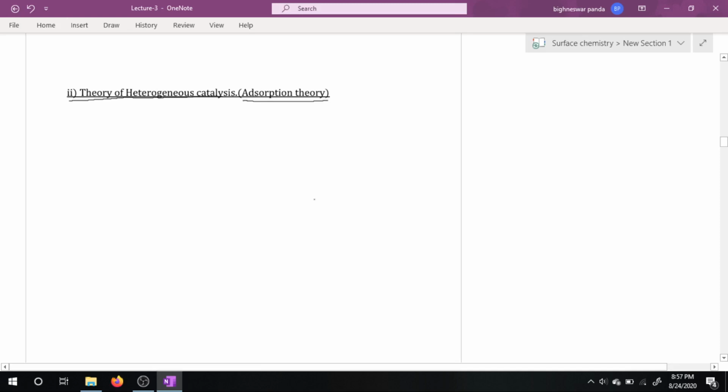This is called heterogeneous catalysis. For example, N2 plus 3H2, in presence of Fe, gives rise to 2NH3. Here nitrogen is gas, hydrogen is gas, but iron is solid. So it is heterogeneous catalysis.